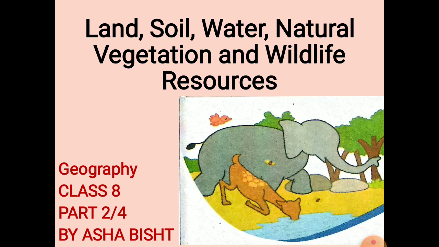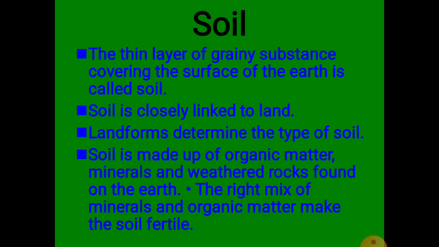Today in this part, we'll study the second natural resource, that is the soil. The thin layer of grainy substance covering the surface of the earth is called soil. Soil is closely linked to land. Landforms determine the type of soil. Soil is made up of organic matter, minerals and weathered rocks found on the earth. The right mix of minerals and organic matter makes the soil fertile.